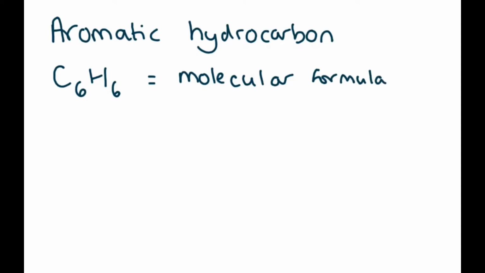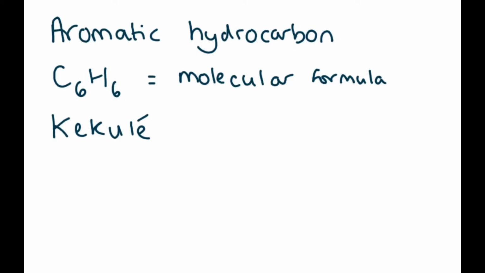Now, when it was first discovered in the 1800s, you don't actually need to know this, that's why I'm not writing it down. They knew it was C6H6, but they couldn't work out the structure. And it took them ages. It took them about 40 years for a German chemist to come along, whose second name is Kekulé. So this is what you need to know. He's a German chemist and his name is Kekulé.